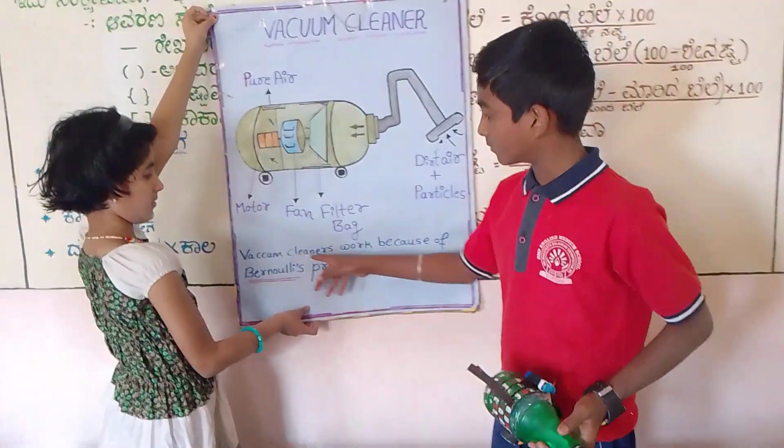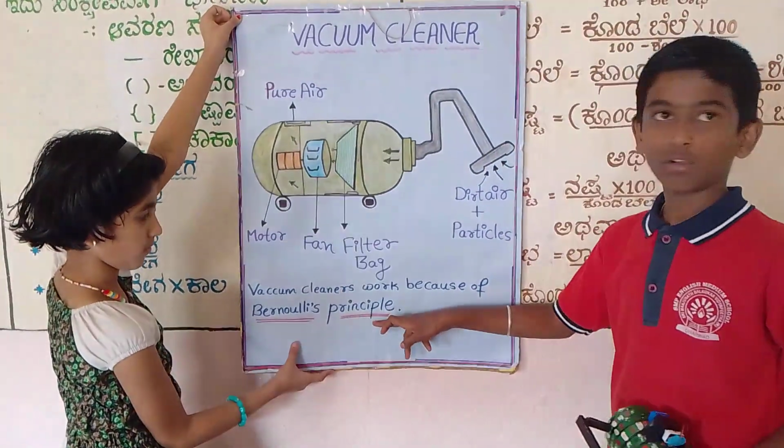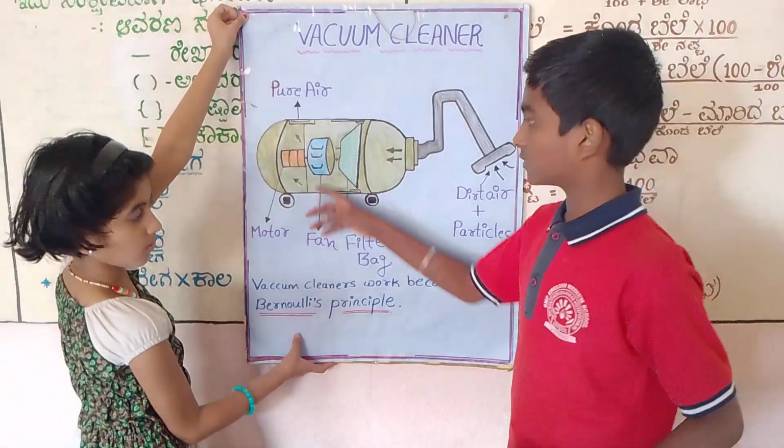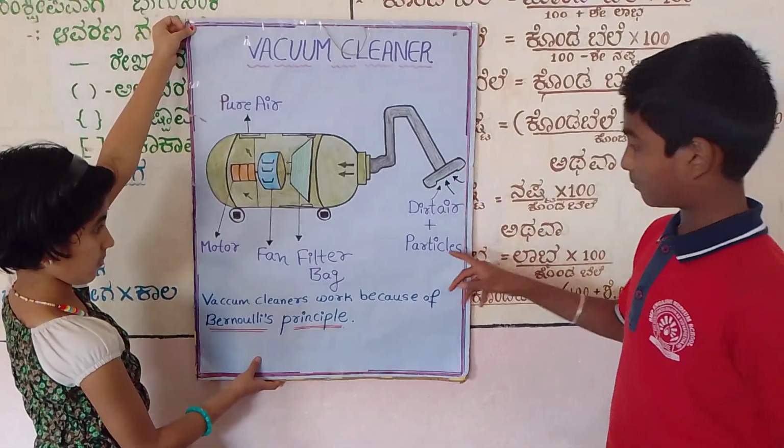A vacuum cleaner works because of Bernoulli's principle. Its parts are the motor, fan, filter bag, and dirt particles.